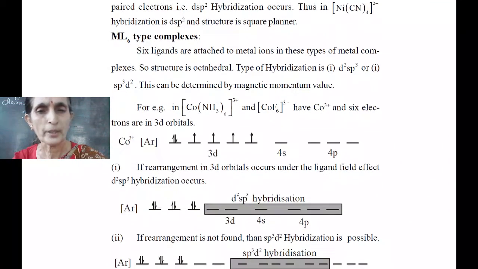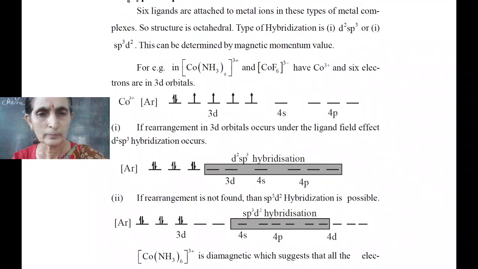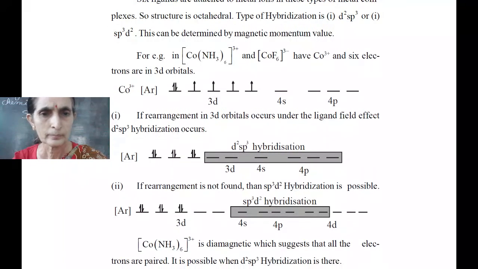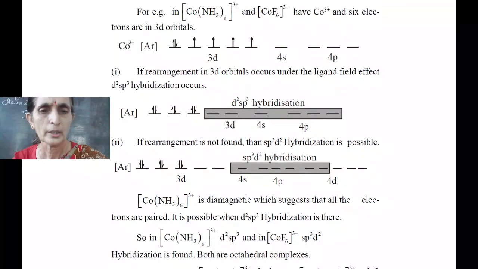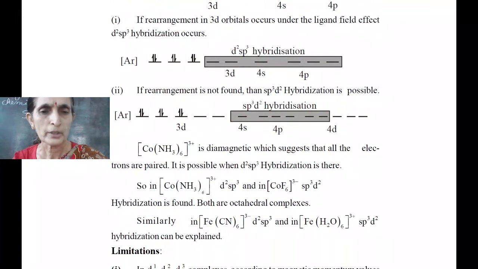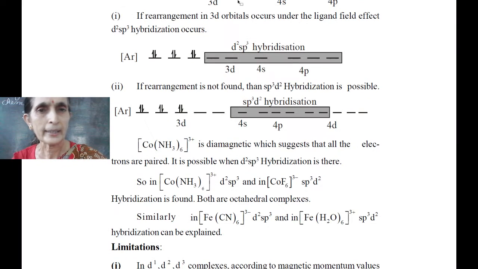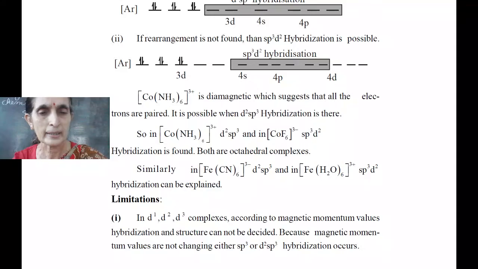There is no unpaired electron. Only d2sp3 hybrid orbitals are found. But if it is strong ligand, then pairing of electron possible. But if it is weak ligand, there is no pairing and hybridization changes.